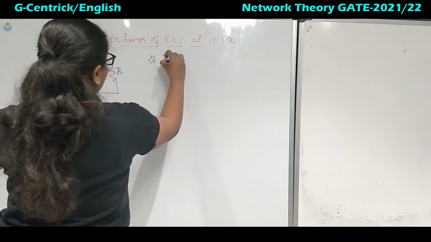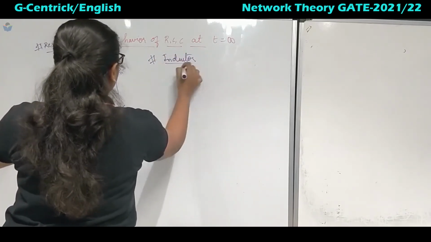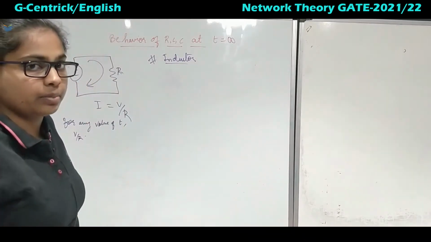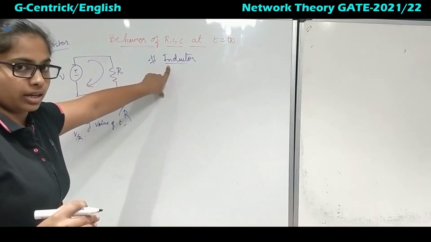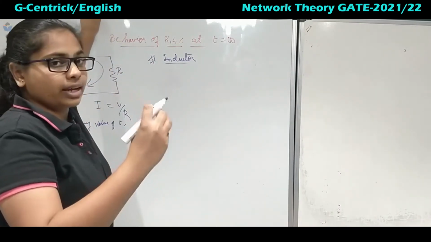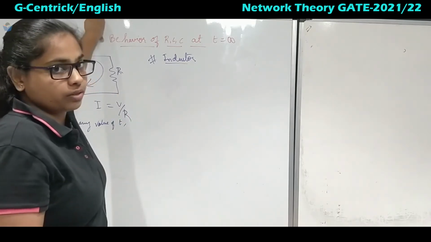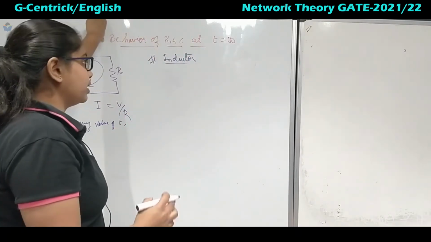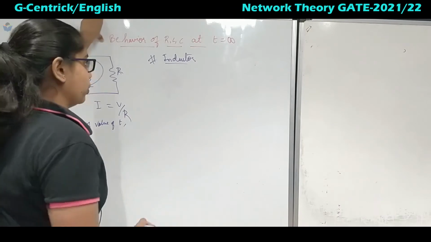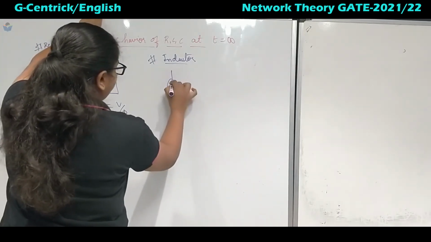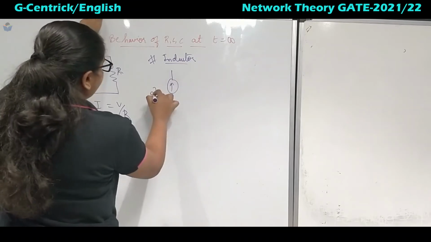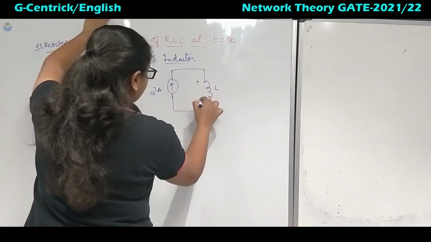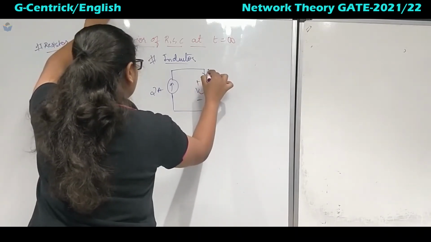So this is about the resistor. Next we will come to the inductor. As we have seen in the previous basic elements, for the inductor, it will behave like a short circuit when a DC input is given, at steady state. Why? We have seen the reason also. If some amount of DC current, say 2 ampere, is given to this inductor, this is VL and this is IL.